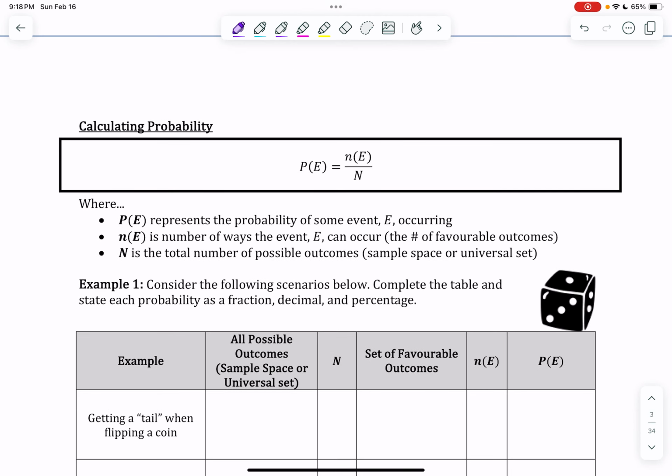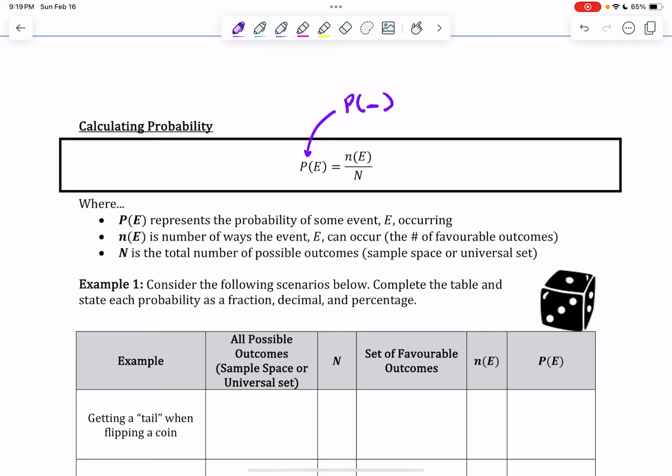Now I'm able to calculate probability, and here's the formula that exists. Anytime I have this capital P in front of a set of brackets, that implies the probability of whatever's inside of it. And typically, we use a capital E because E can represent the probability of an event. But I can put any letter I want in there. So I can put the probability of A, or the probability of Q, or the probability of S. I kind of have options here. But that just denotes the probability of some event occurring.